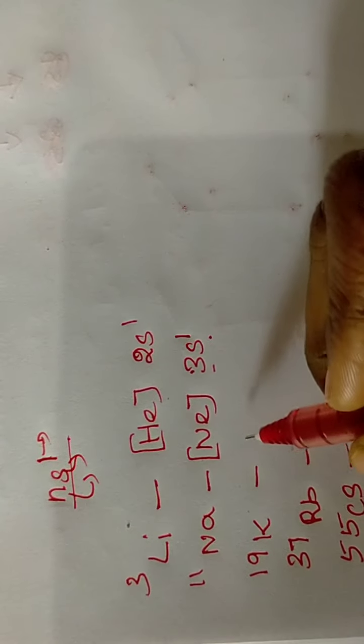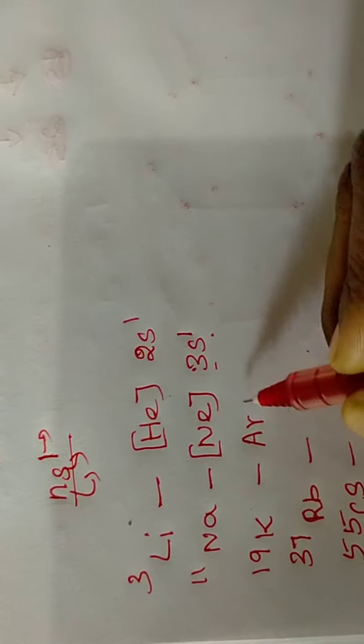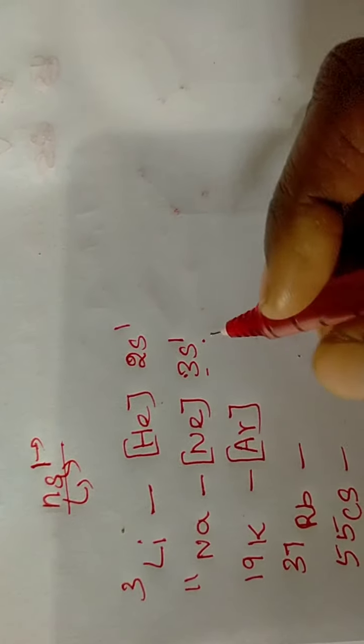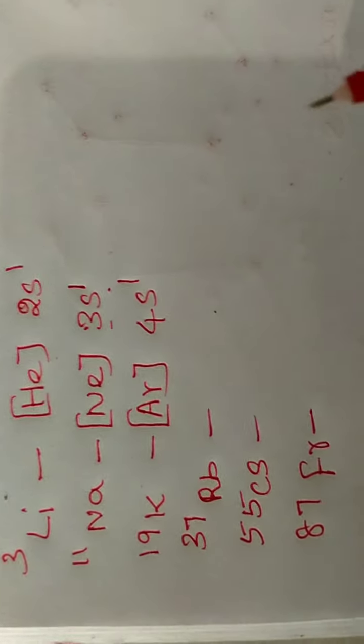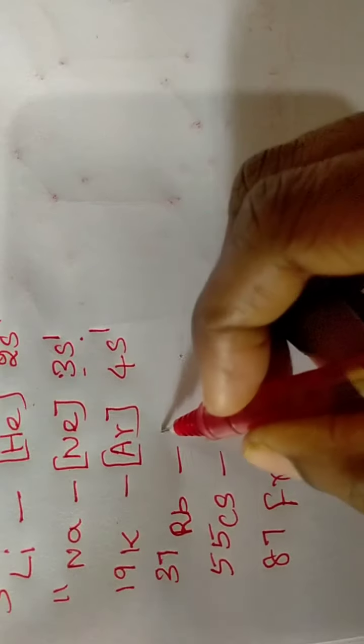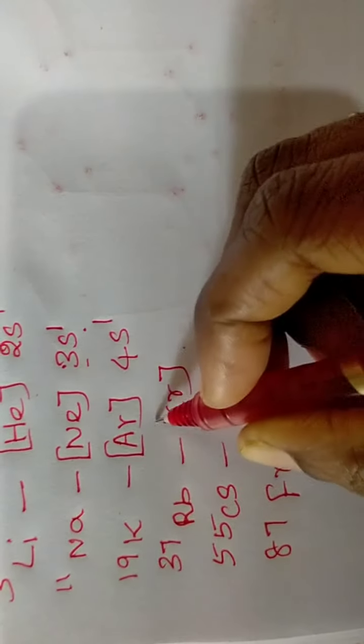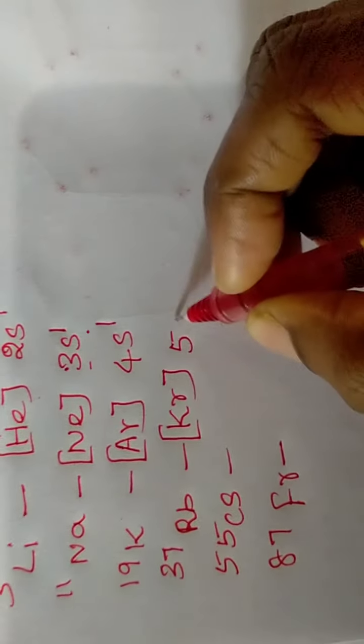Next, potassium: argon is 18 and the remaining is 4s1. Then rubidium: krypton is 36, and the remaining one electron is 5s1.